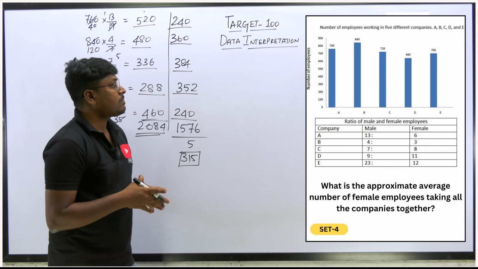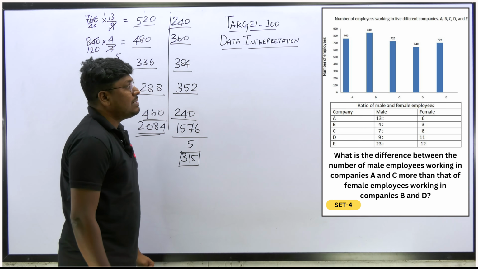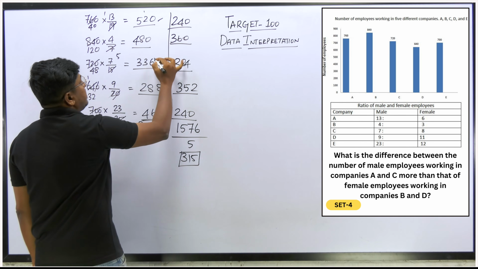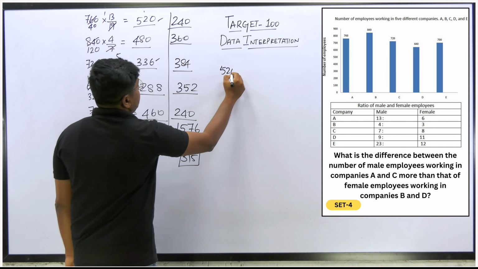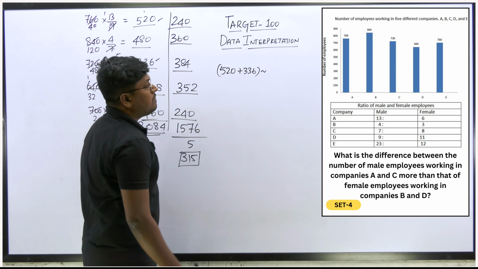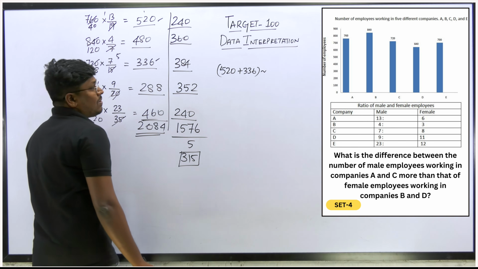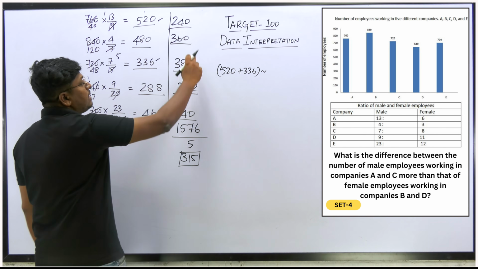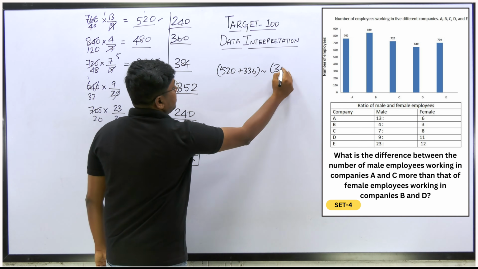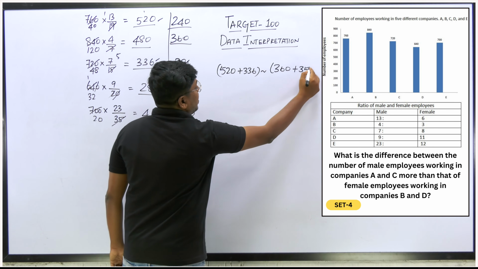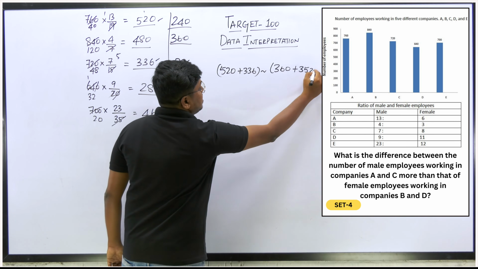315, right? So third question, what is the difference between the number of male employees working in company A and C? So company A and C, right? What is the total? So 520 plus 336. So we need to find the difference, right? So difference of company B and D. Sorry, for the male employees, female employees, company D and B and D. So B will be 360 and D 352. So we just need to find the difference between these two companies.